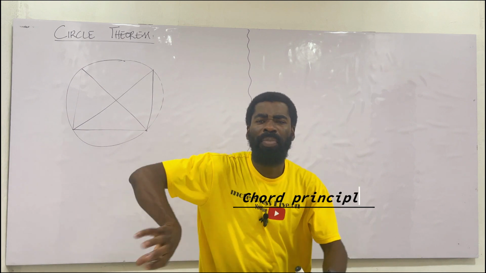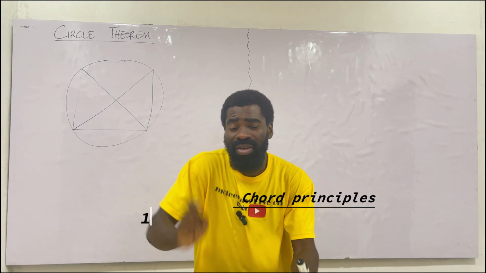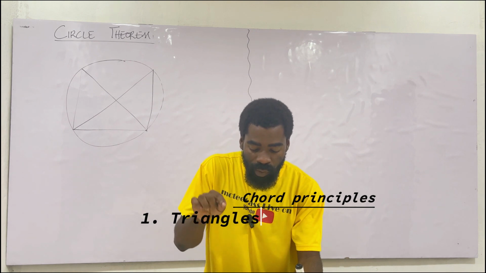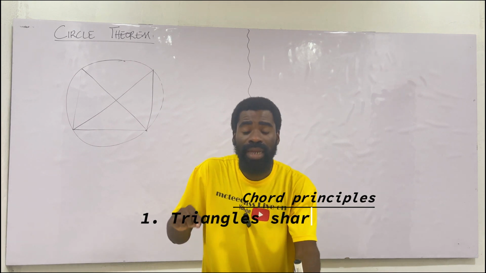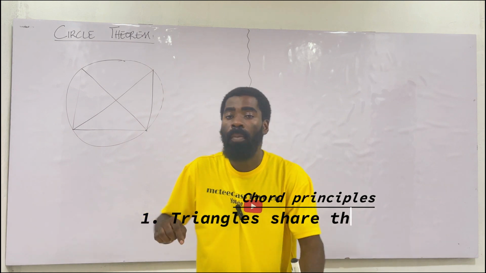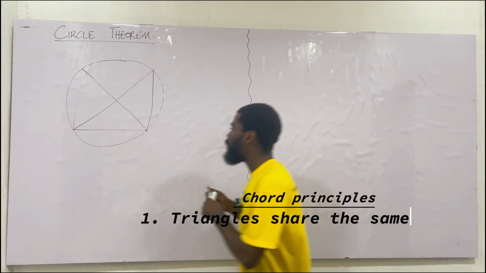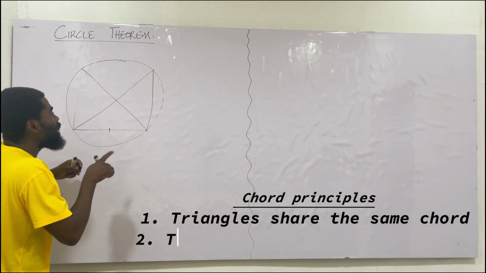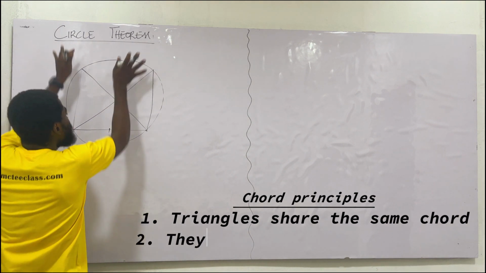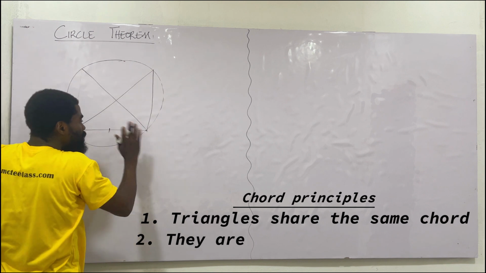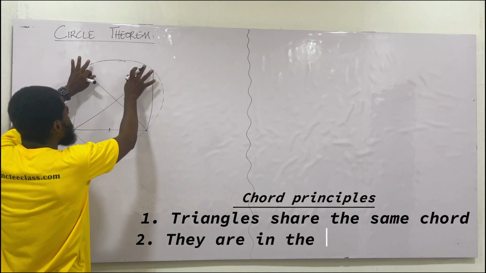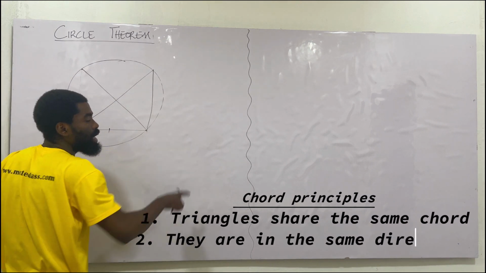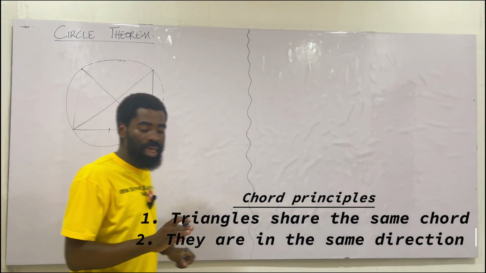So in the diagram, no matter how the diagram is drawn, the drawing of the diagram doesn't matter, but the principles matter. One, the triangles must share a common chord. So this is the chord that they are sharing, two triangles on the same chord. Once they are sharing the same chord, the next thing is that they should be in the same direction. Are you listening to the principle? They should be in the same direction. Once they are in the same direction, their tips or their vertices touch the circumference. Once they touch the circumference, then the property will work.